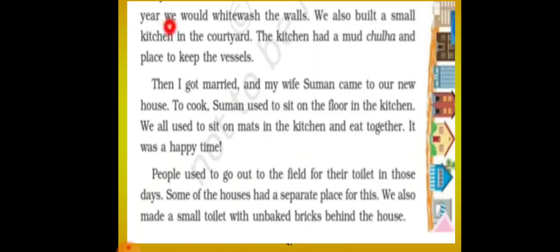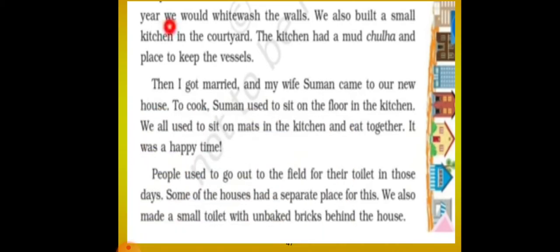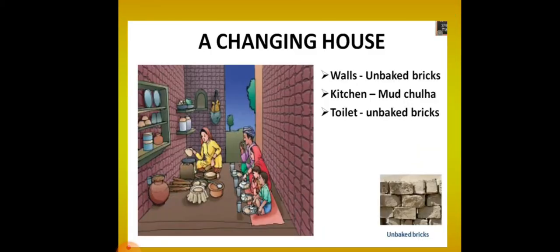Then I got married and my wife Suman came to our new house. So Chetan Das married Suman and she came to their new house. To cook, Suman used to sit on the floor in the kitchen. So she was sitting on the floor and using the chula to cook the food. We also used to sit on the mats in the kitchen and eat together. You can see they were sitting on the mat and all were eating together.